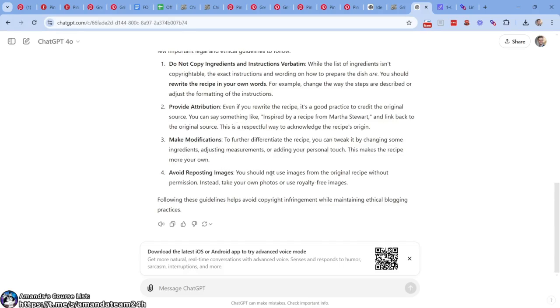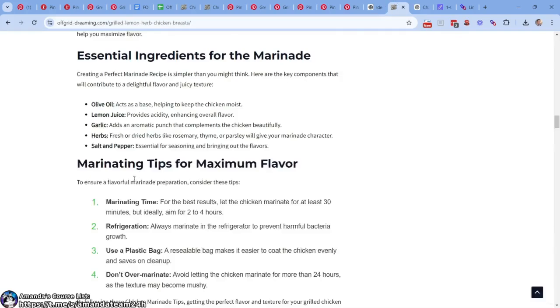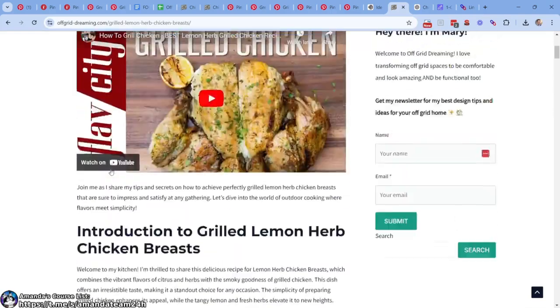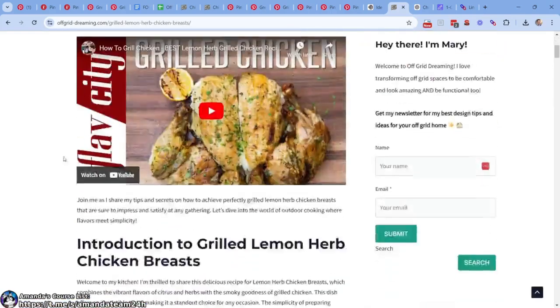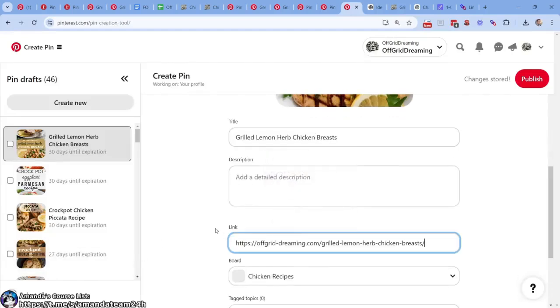Avoid reposting images. Do not post other people's images. And there you have it. So me, I love AI recipes. Works for me. In fact, when I go to the store, I'm thinking about what to cook. I'm asking ChatGPT all kinds of stuff. So that's what we're going to have here. We're going to copy this. Boom. Push this over here. Add a link.